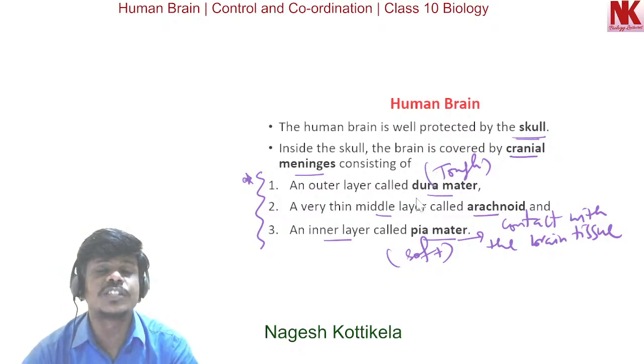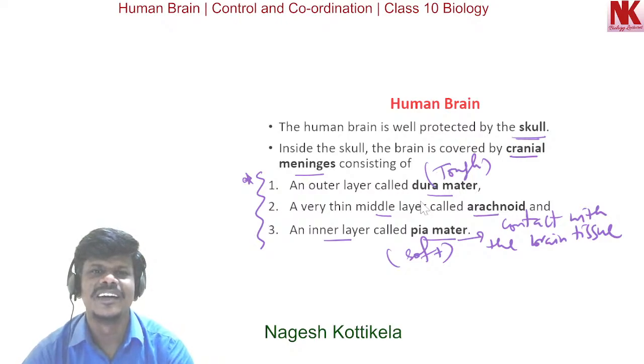So what are the three meninges that are surrounding the human brain? The answer is the outermost layer dura mater, the middle layer arachnoid, and the inner layer pia mater. This is the order from outer side to inner side.